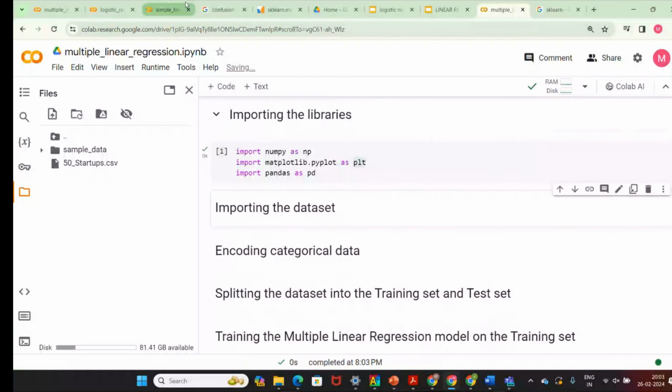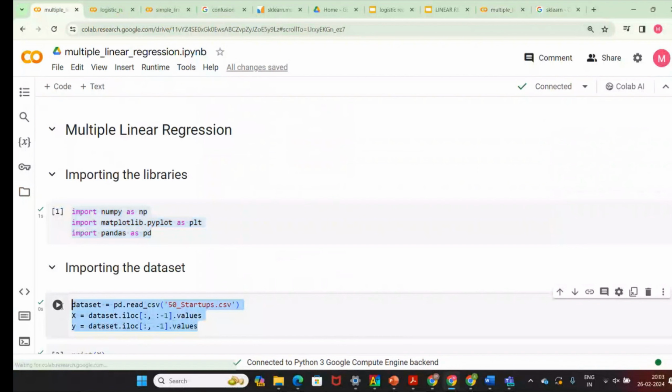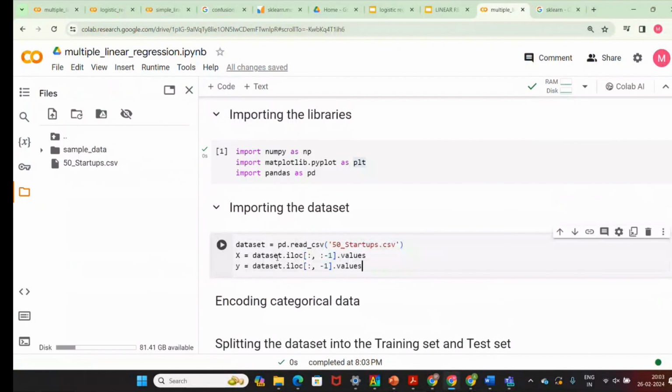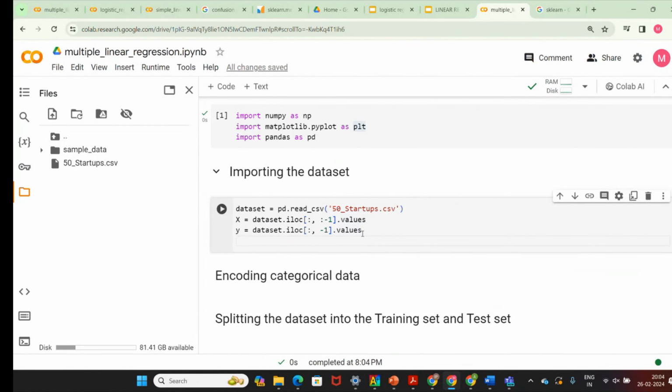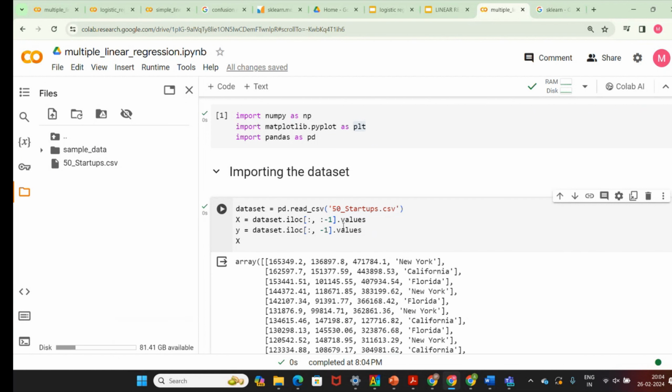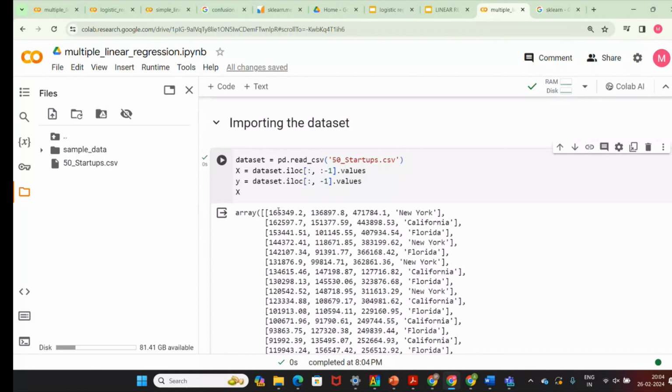Now the next step is importing the data set. You can use the same thing. Here you can see the iloc function is a little bit different, although it is the same here also. Anyway, I'm going to tell you how we can use that function. Now just type x and let's see the value of x. You can see it in array format, because .values converts the table to an array. In the sample data you will have 4 independent variables, right? Let's see what they are.